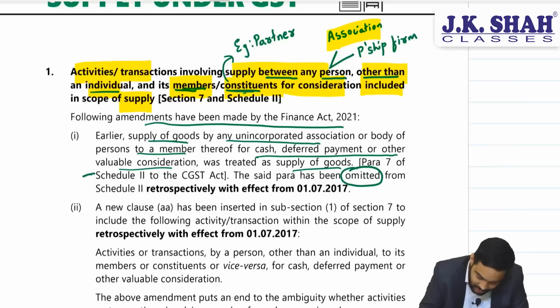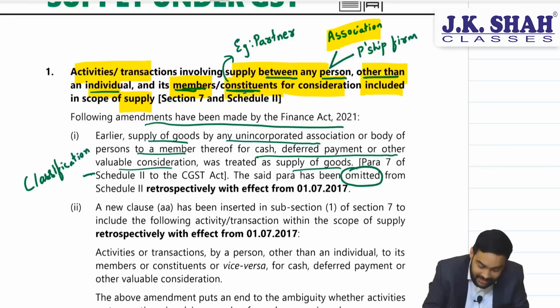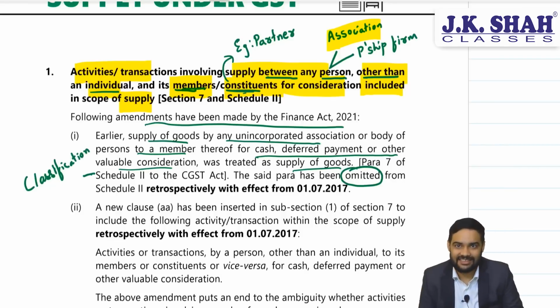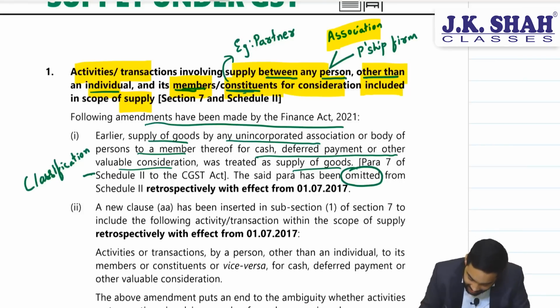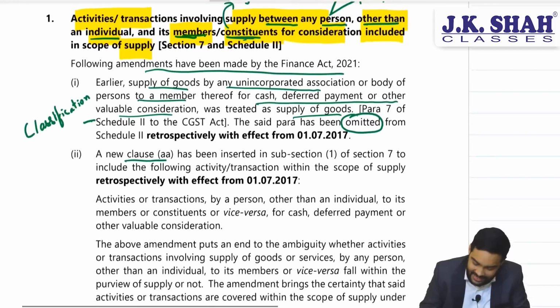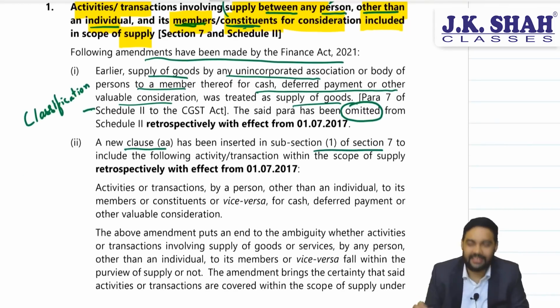Schedule 2 used to deal only with classification. It was not levy of GST. It was just classification. It never spoke about whether this will be a supply or not. Now it gives you clarity that a new clause AA has been added under 7(1). Let's see what's that.